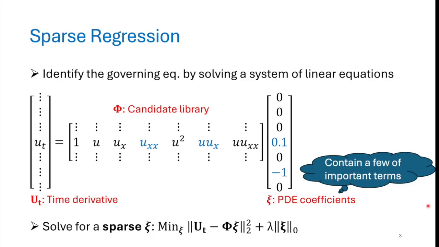Mathematically speaking, we can identify the governing equation by solving a system of linear equations. We can gather a lot of candidate terms into a library and then solve for a sparse vector of PDE coefficients, because we usually assume that dynamical systems are governed by just a few dominant variables. So here, we have the L0 norm optimization problem to tackle, to prevent the possibility that discovery results are sensitive to this regularization hyperparameter lambda, meaning that we may get results that are too sparse, overly complicated, or sometimes miss the true governing form.